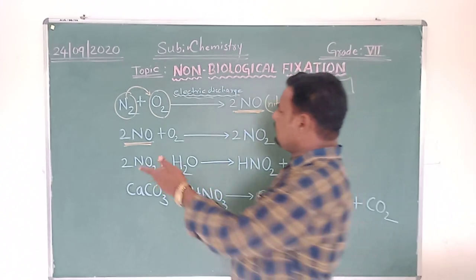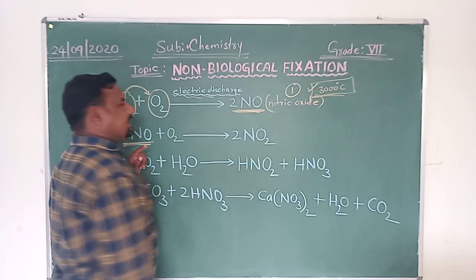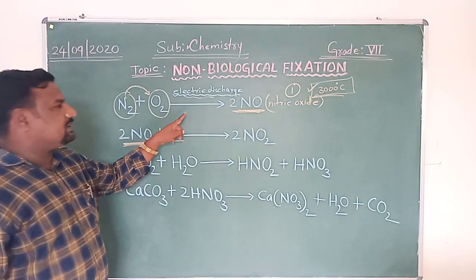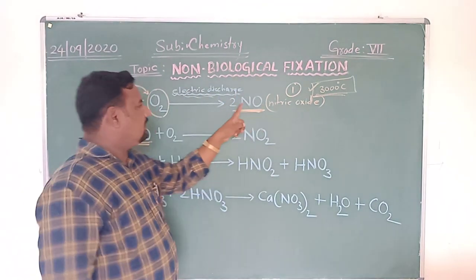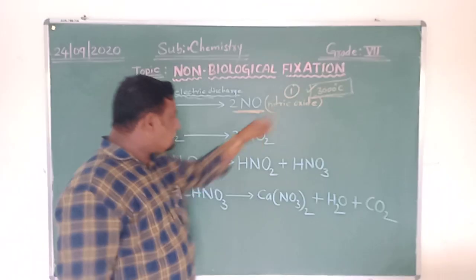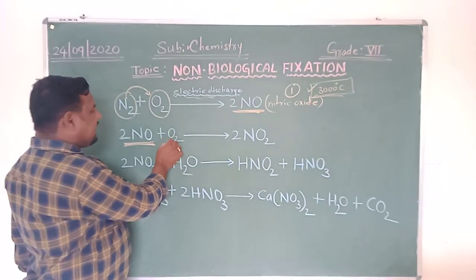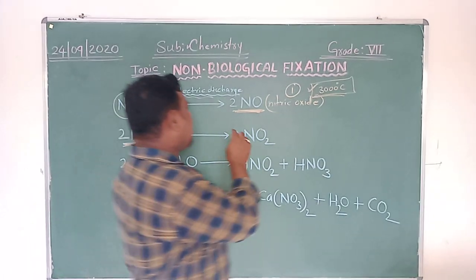In the first initial stage, nitric oxide is formed by the reaction of nitrogen and oxygen under high temperature due to electric discharge during lightning. This nitric oxide in turn further reacts with oxygen, O2. And what is forming?